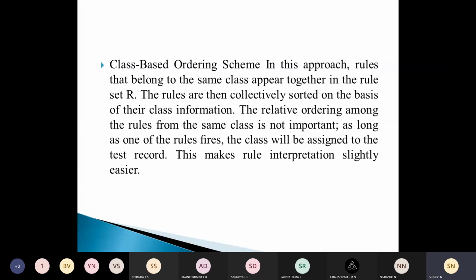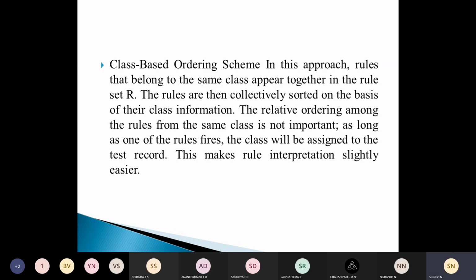Hence we have one more approach, that is the class-based ordering scheme. In this, the rules that belong to the same class appear together in the rule set R. The rules are then collectively sorted on the basis of their class information, and the relative ordering among the rules from the same class is not important. As long as one of the rules fires, the class will be assigned to that.